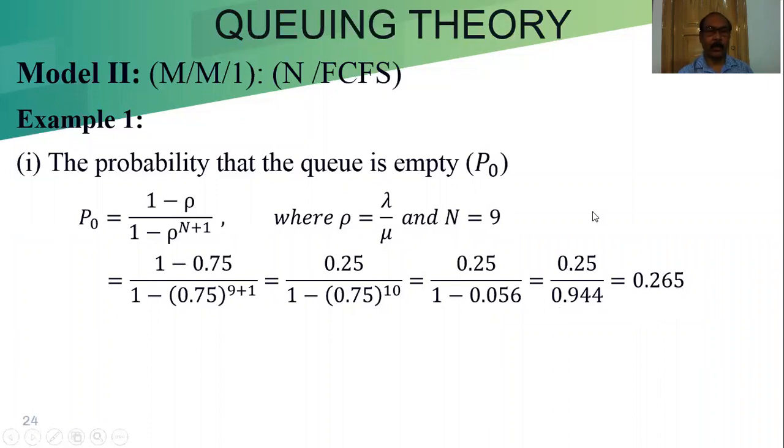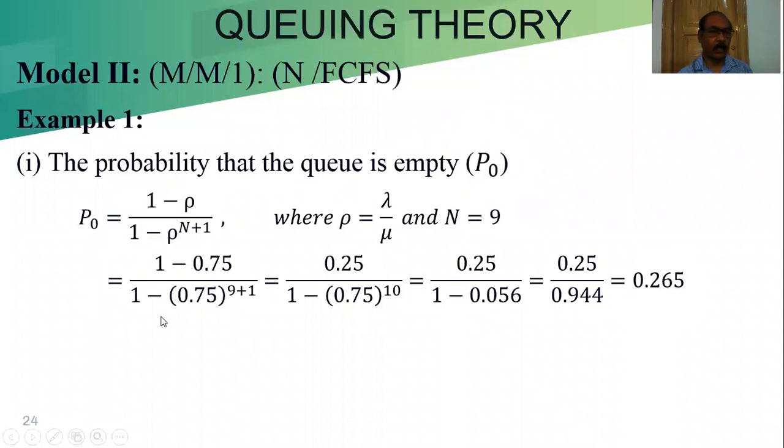That means the probability is very, very low. Total probability is 1. So if we convert it to a percentage, 26.5% is the chance that the queue is empty. Or in probability, we can say 0.265 is the probability that the queue is empty.